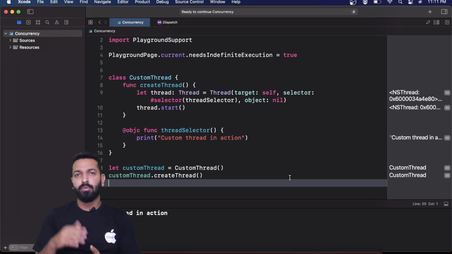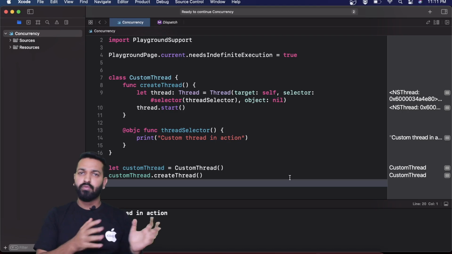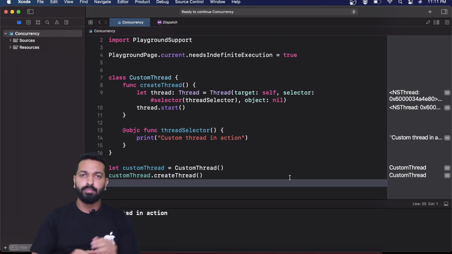You can have a look at them over the internet, but for now we'll just discuss this much about manually creating the thread, because in practicality, in real life, in actual projects, you are never going to create a thread manually. It is a bad practice, and it comes with a whole set of cons. Let's have a look at them.